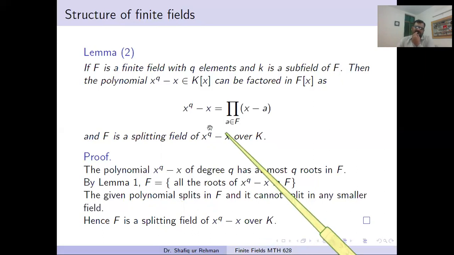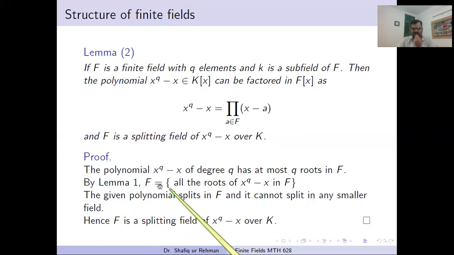Hence it is proved that every finite field is actually the smallest field in which this polynomial splits. For instance, if I take some smaller field than F, then it will have fewer roots, so we cannot split the polynomial. This is the smallest field. Here we use lemma 1, Fermat's little theorem.